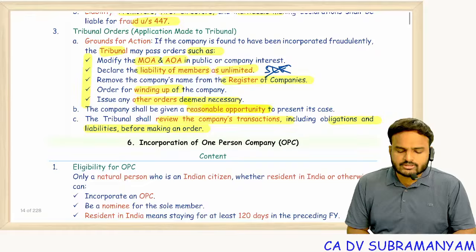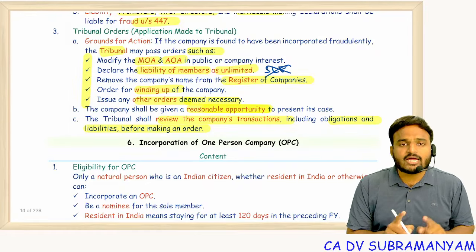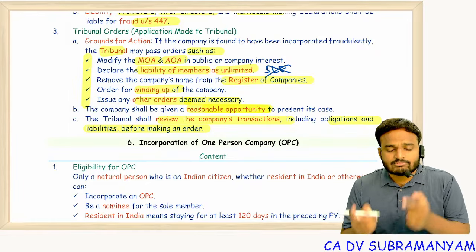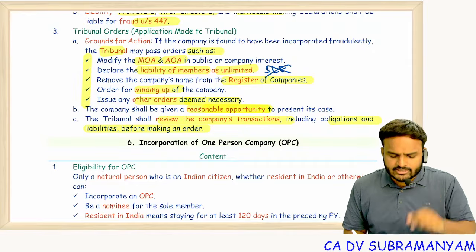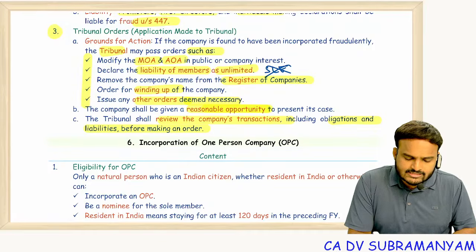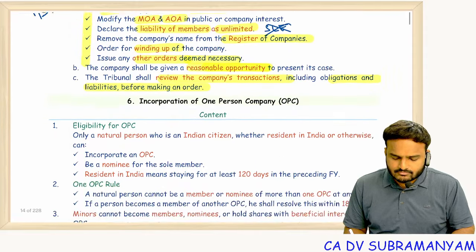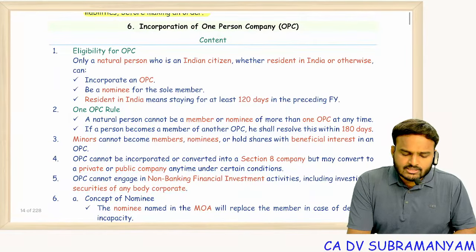So this is about the pre-incorporation procedure, and post-incorporation, if it is found that the company was incorporated by furnishing false information. In one attempt, this particular third point was tested for 5 marks. Direct theory question. Next, coming to OPC, very simple.